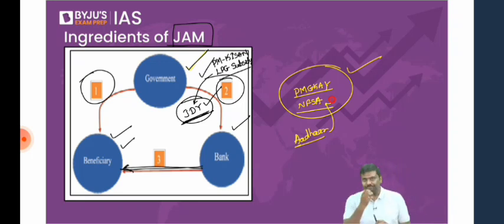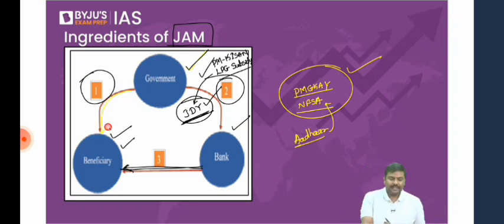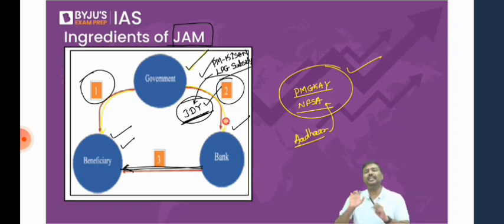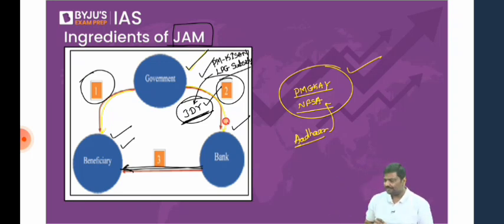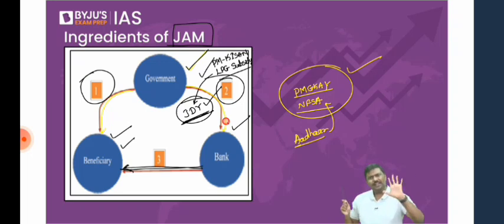For example, I said first we'll identify the beneficiary, then the bank account will be opened. Now, how many of you think all the villages in India have bank branches? Have a look at this. The answer is no, by the way. You should not think so much. It's a fact. It's very logical also. No, all the villages do not have bank branches.